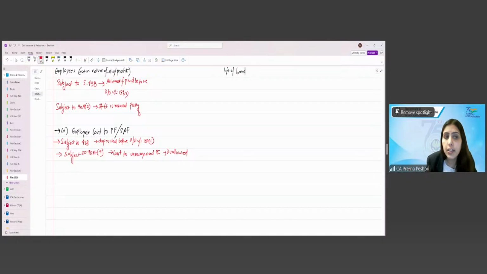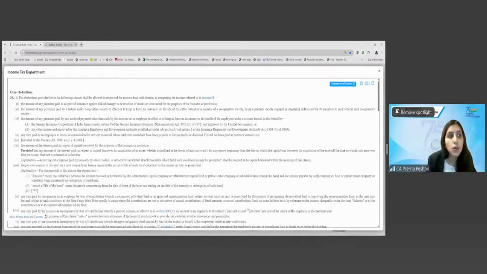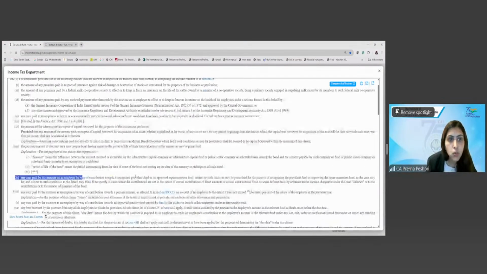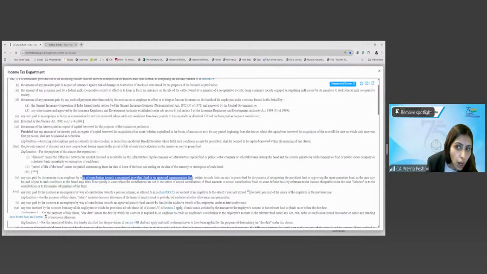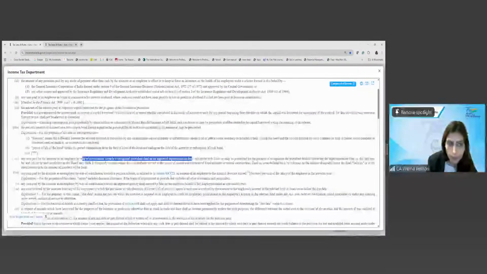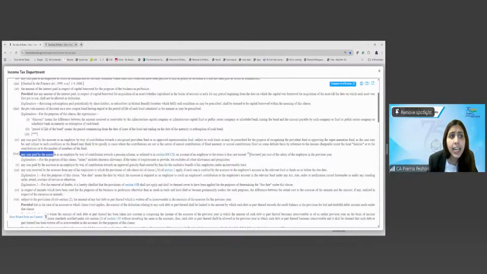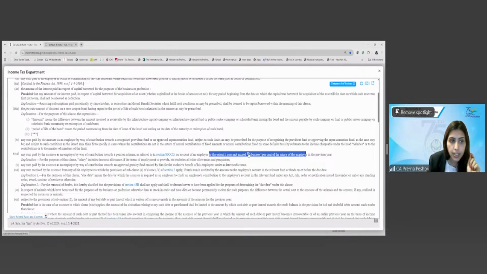If it is not a recognized provident fund, this will not be allowed, because here it says towards a recognized or the approved superannuation fund. Fine. 36(1)(iva) says any sum paid by an assessee as an employer by way of contribution towards the pension scheme as referred to in 80CCD on account of an employee, to the extent it does not exceed 14% of the salary of the employee in the previous year. So this is substituted for the earlier 10%.